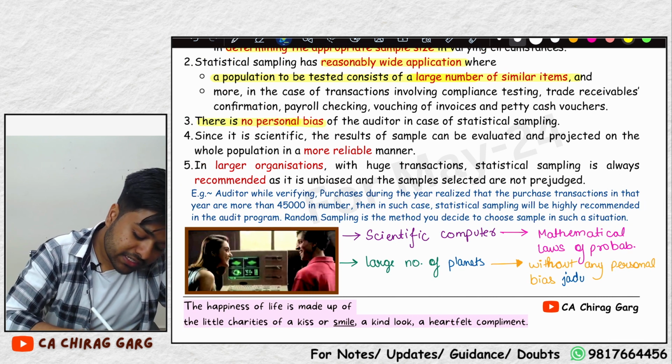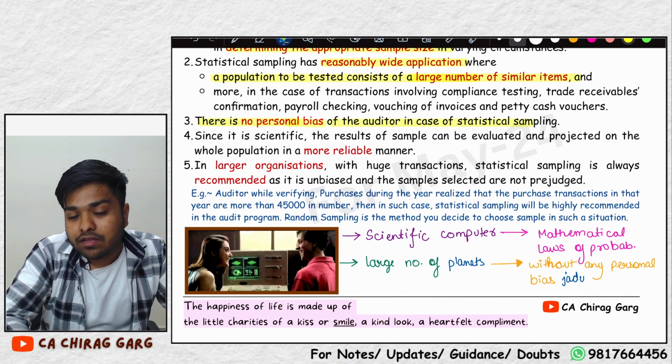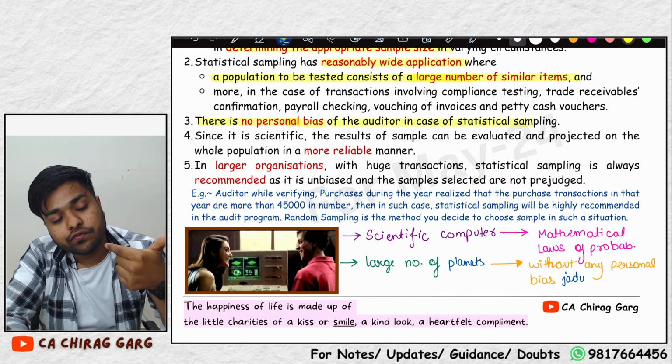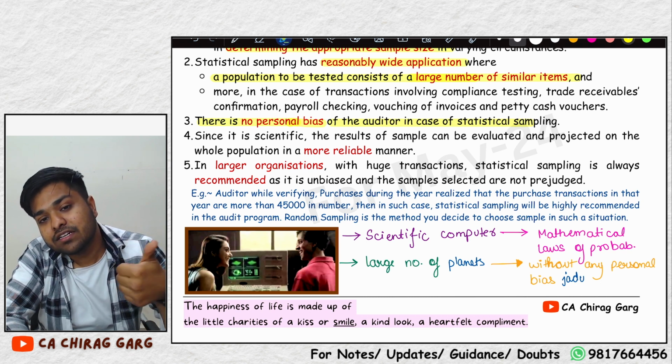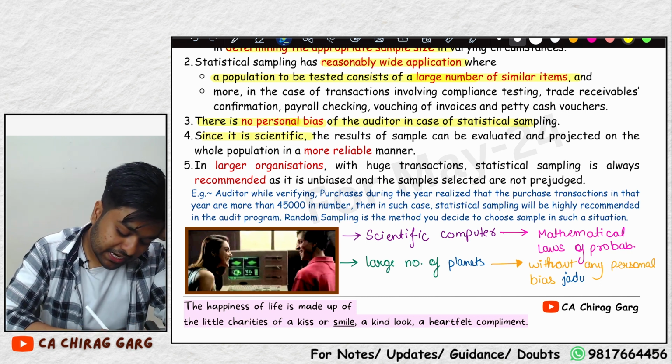There is no personal bias of the auditor, because the size of the sample is selected by software, and then the samples are selected on a random basis. Since it is scientific, the results are more reliable.